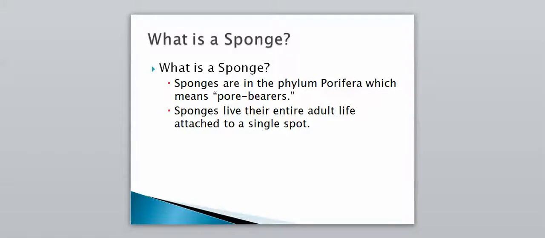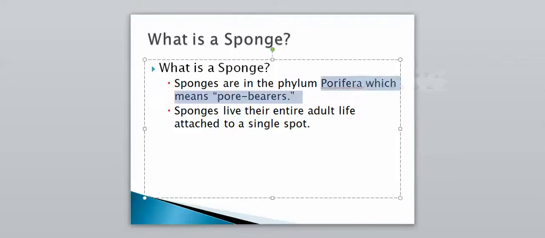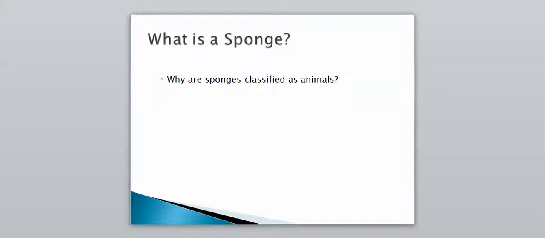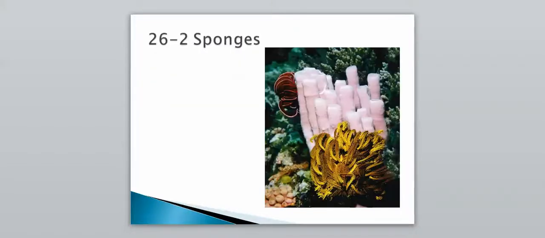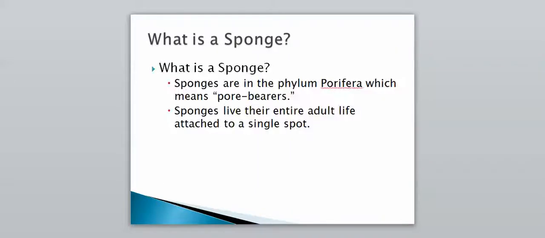You're going to need to know what Porifera means. It means that they have pores, they are pore bearers. And sponges will live their entire adult life attached to a single spot. So again, not all animals have to move, but we're going to have to look at why in fact sponges are classified as animals, because when we look at that picture right there, it doesn't exactly scream animal, more looks like a plant probably, but it is in fact classified as an animal.